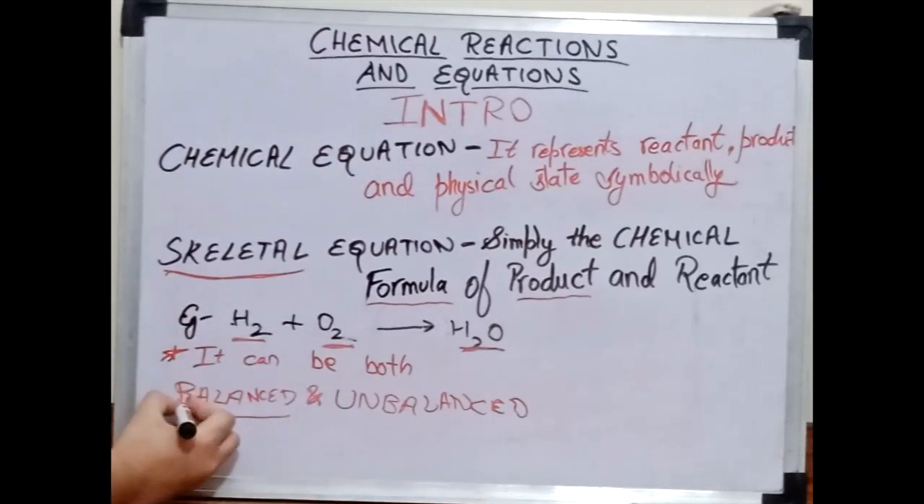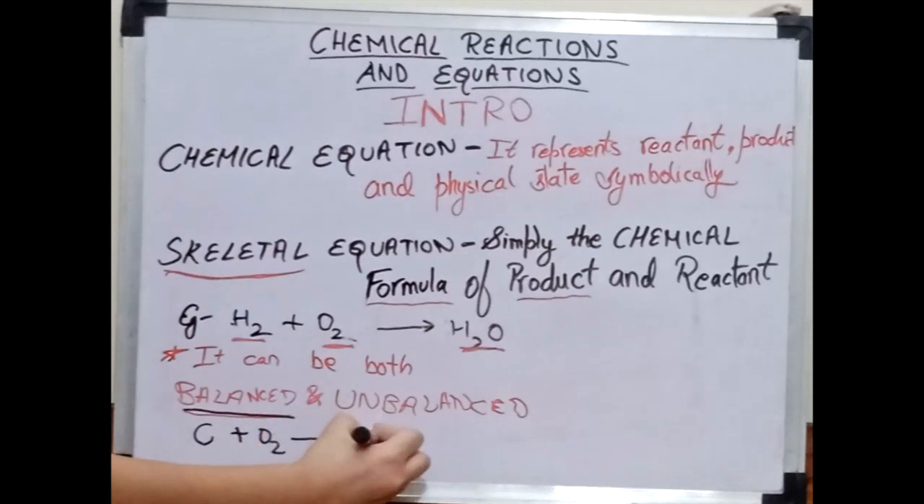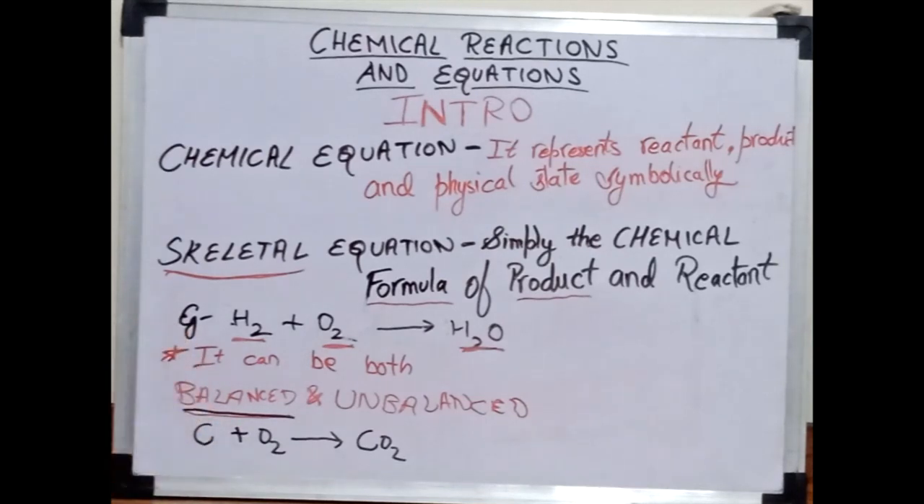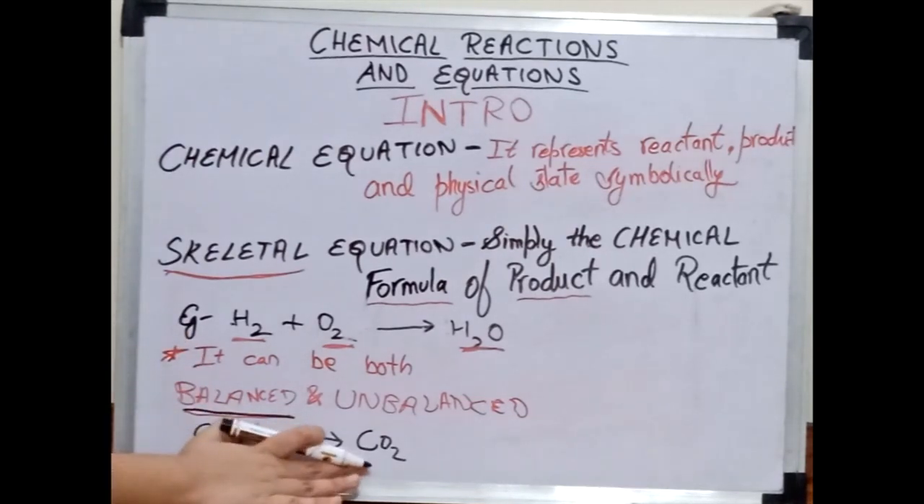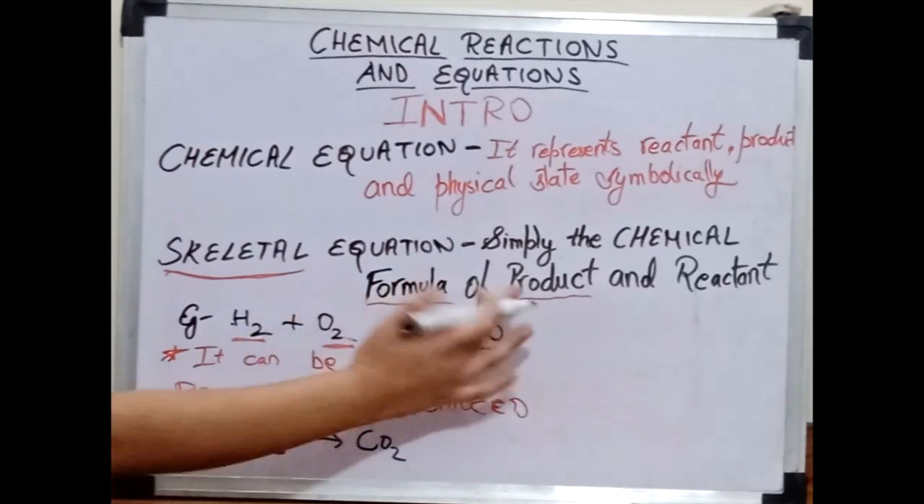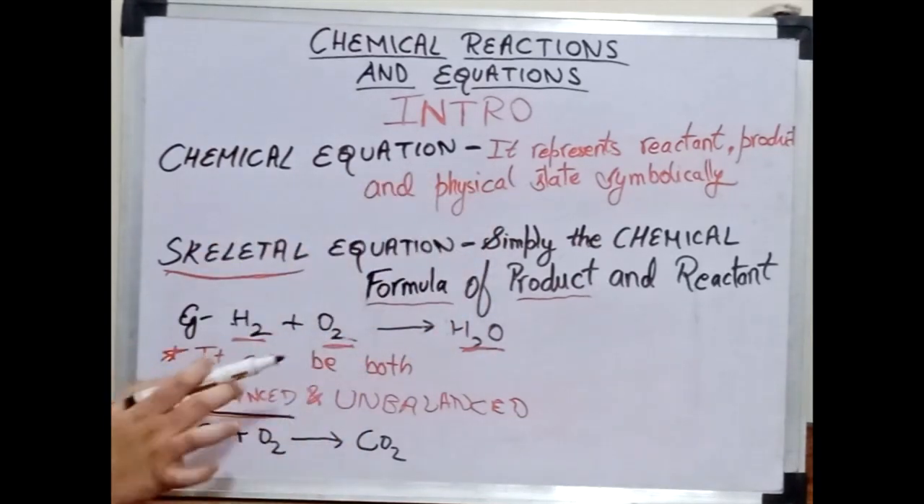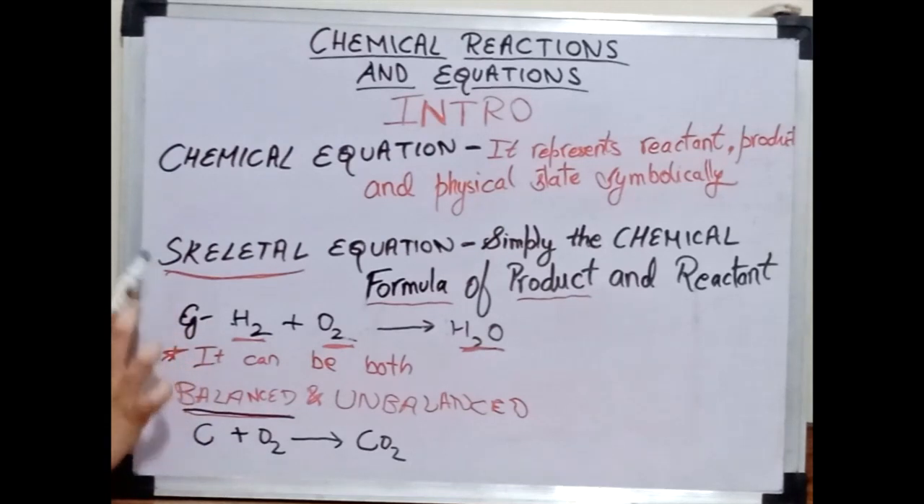Now let me give you an example of a balanced one. Let's say C, that means carbon, plus O2, that is oxygen, gives CO2. So this is now balanced, but there is no physical state in it. One carbon, two oxygen, two oxygen. This is a chemical formula of products and reactants, but no physical state is written. Thus, this is a skeletal equation which is balanced already.